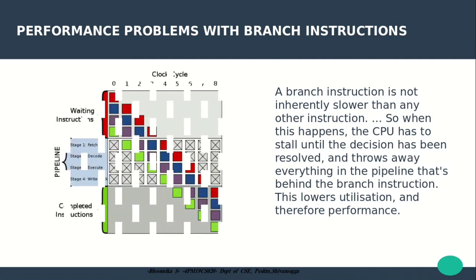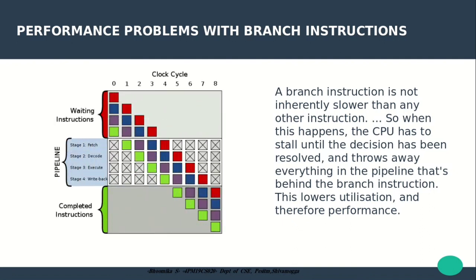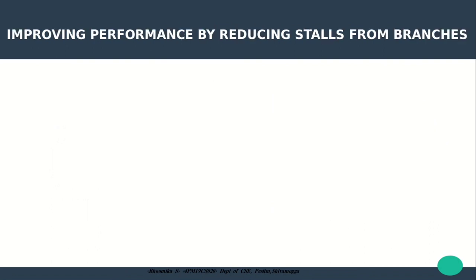So as you can see in the picture, there are clock cycles, waiting instructions and completed instructions, and the pipeline which contains the stages fetch, decode, execute, write back. While executing these stages, the instructions behind have to wait until the decision has been resolved. So this lowers utilization and therefore performance.